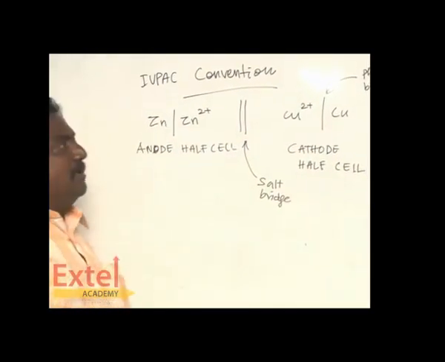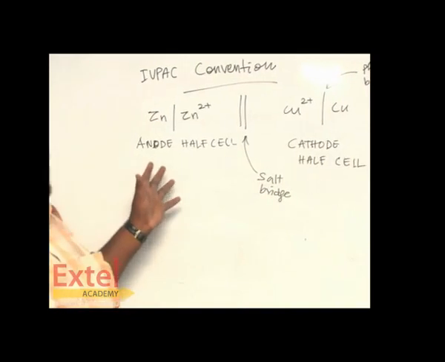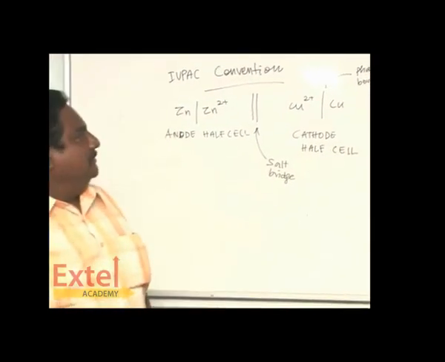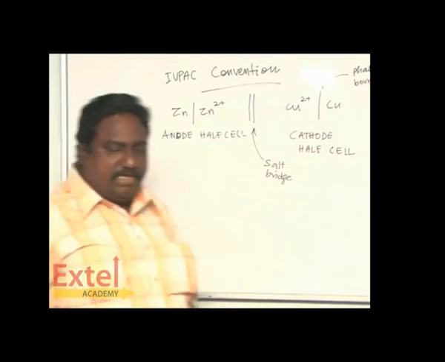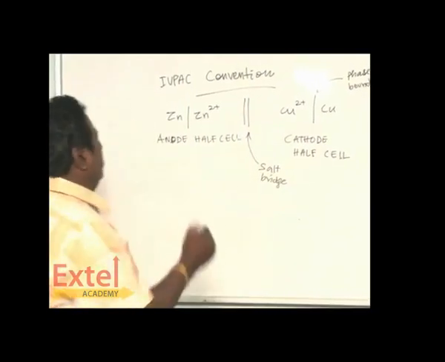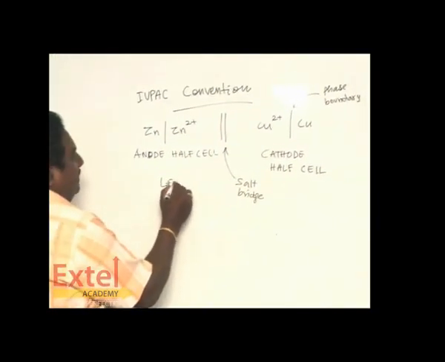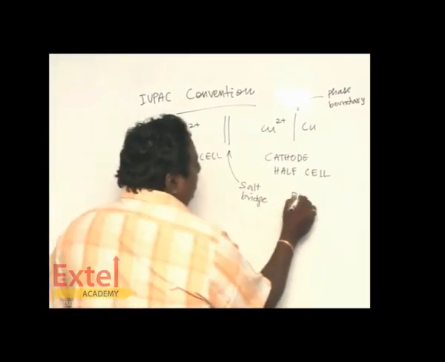Suppose you want to find the anode half cell potential alone and the cathode half cell potential. It is called left compartment and right compartment.